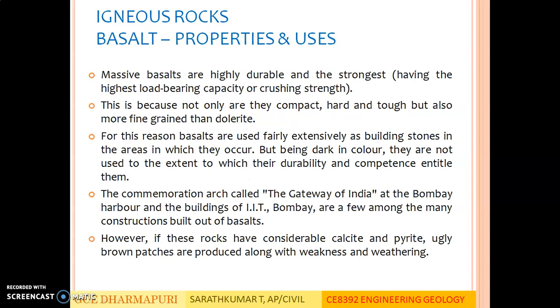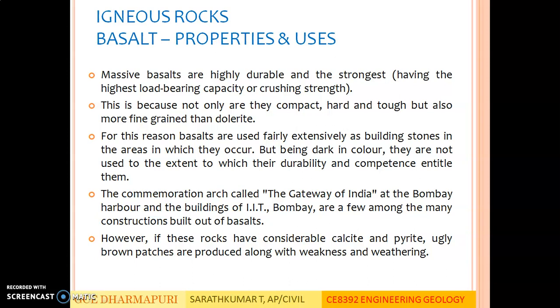Igneous rocks, basalt, properties and uses. Massive basalts are highly durable and the strongest, having the highest load bearing capacity and crushing strength. The crushing strength is an indirect measurement of its load bearing capacity. Basalts tend to be the strongest rock and also highly durable, meaning very resistant to weathering. This is because not only are they compact, hard and tough, but also more fine grained than dolerite. Since their grain sizes are very fine, they have this durable nature.